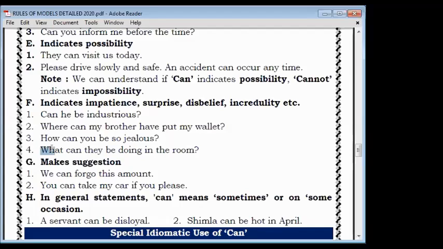And you can do one thing, you can write this sentence in your copy. Write first the sentence in the copy. What can they be doing in the room? Write down in copy. I'm telling, a very special thing is given in the sentence. Okay, what special thing is there? See, first of all, with can, first form is used. Okay, so there should be a first form, but here you see the fourth form is used, ing form is used.